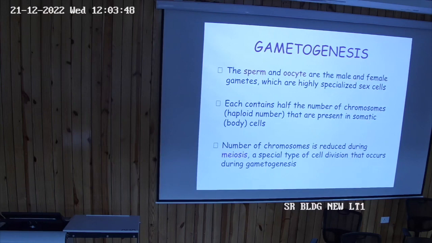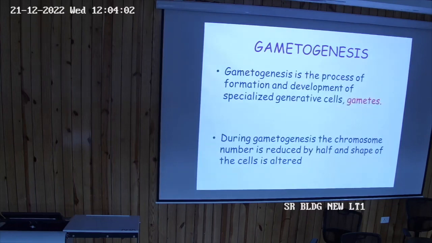And then this number of chromosomes, it reduces by a reductional division, that you know it is meiosis 1 or 2. Meiosis 1. So in meiosis 1, this reductional division occurs, and then what is formed? Specialized generative cells are formed. They are known as gametes.